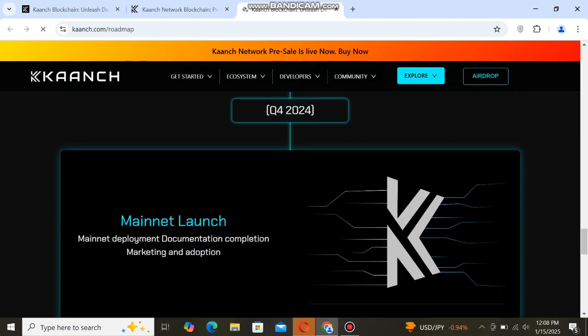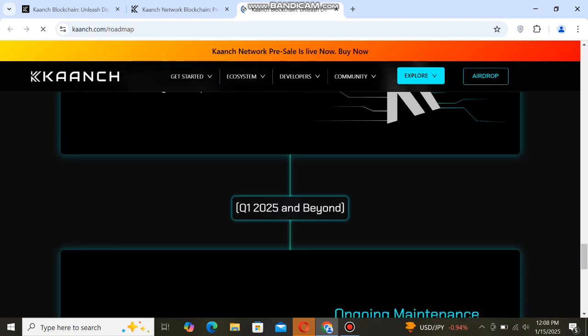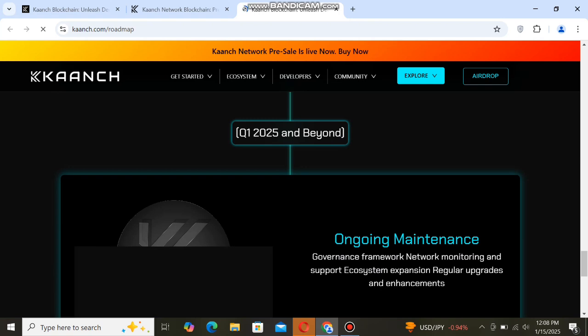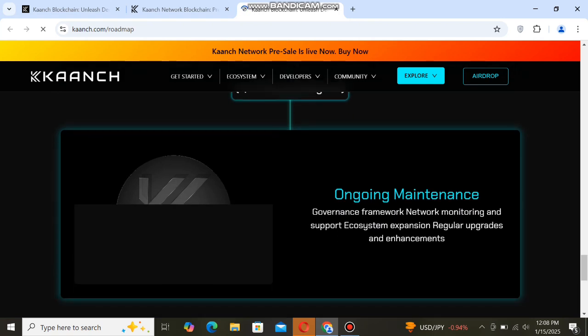Quarter 4 2024, mainnet launch, mainnet deployment, documentation completion, marketing and adoption. Quarter 1 2025 and beyond, ongoing maintenance, governance framework, network monitoring and support, ecosystem expansion, regular upgrades and enhancements.